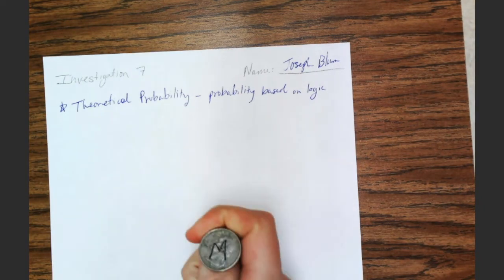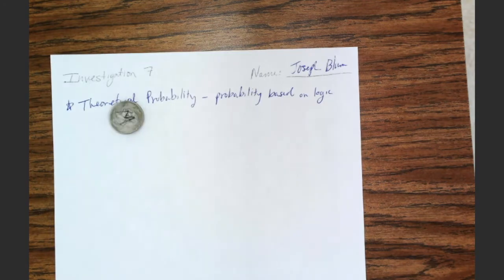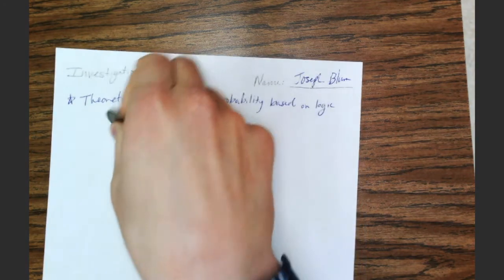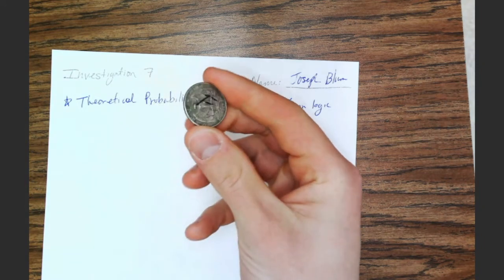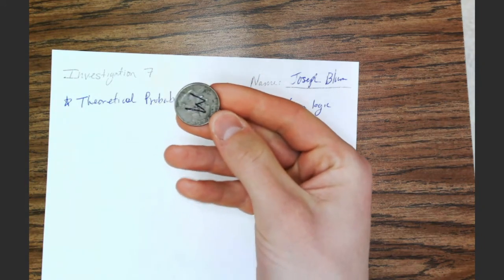If I were to have a coin, something like a quarter, theoretical probability tells me if I take that quarter and I flip it, I'm going to end up with either heads or tails. This is the one we used to talk about in science a couple days ago, of male and female.